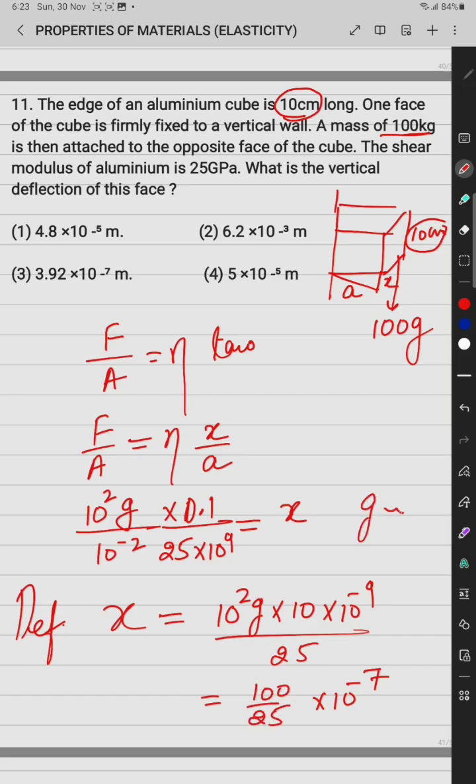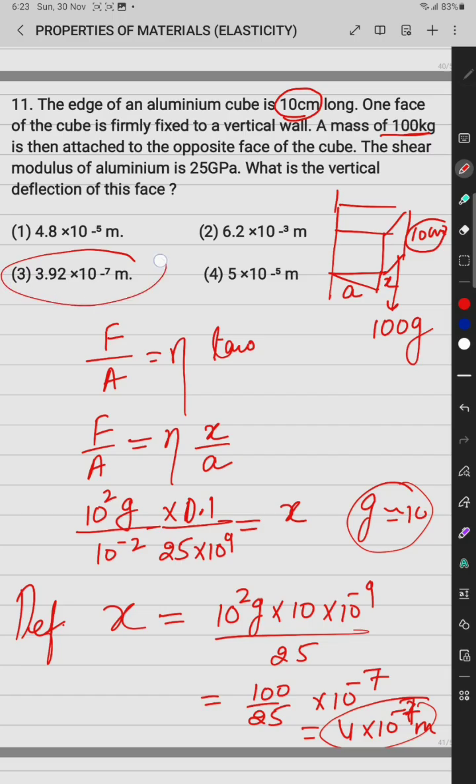If g is suppose 10, it is equal to 4 into 10 raised to power minus 7 in the meter. So I think the correct option is the third one because we take here g as 10. If g is 9.8 then the 4 will become 3.92. So the correct option is the third one.